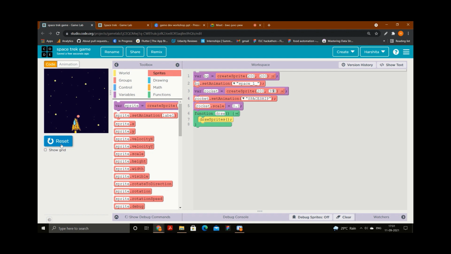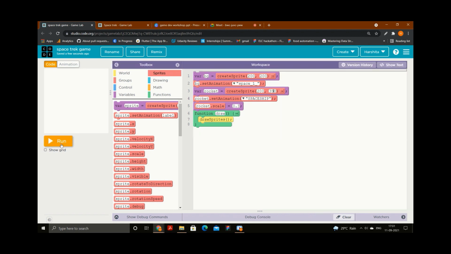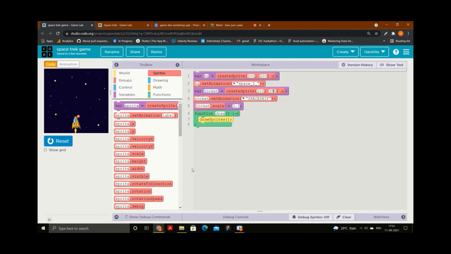So you have to change it according to your game. If it's not perfect, you can change it again. Yeah, so it's fine right now. I have put the position as 200 in the X. I can also put my cursor here. Can you see? Just below the show grid, it is written 200 and 345. So it's approximately close to 200 and 350. Okay, so that's the position. Yeah, so now I will move forward.